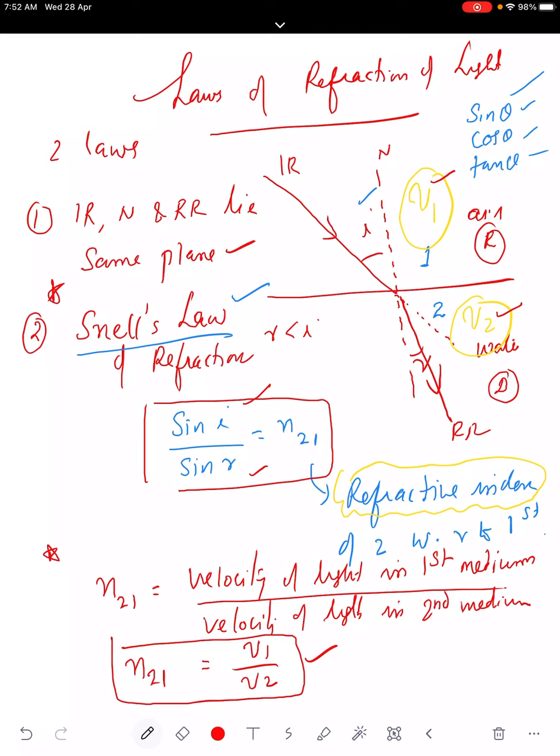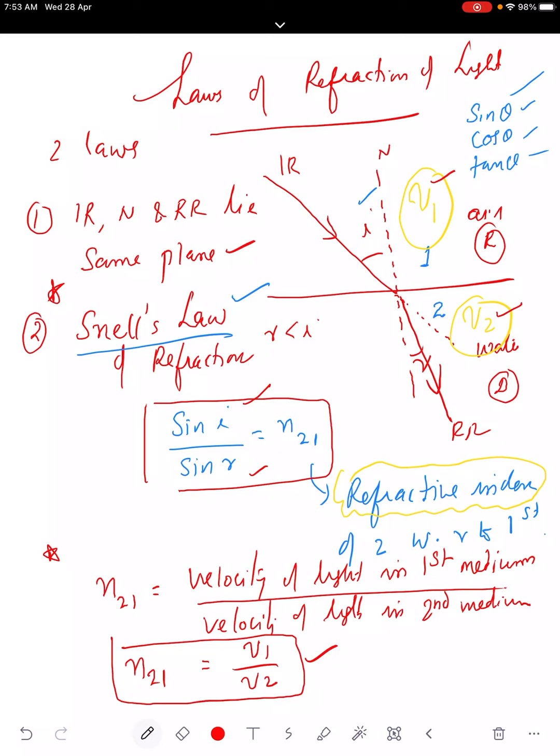So it's a refractive index. It's a term used to represent up to what extent the light ray changes path. It represents how fast or how slow light can travel in a particular medium, or you can also say the optical density of the medium. Which one will oppose the light more effectively? If the opposition is more, velocity will be less. So that medium will be denser. So this is the way you compare. So n21 equal to v1 by v2, velocity of light in the first medium upon velocity of light in the second medium.